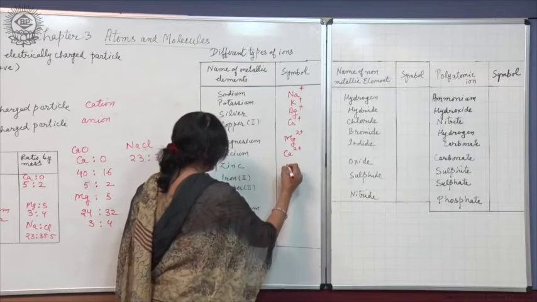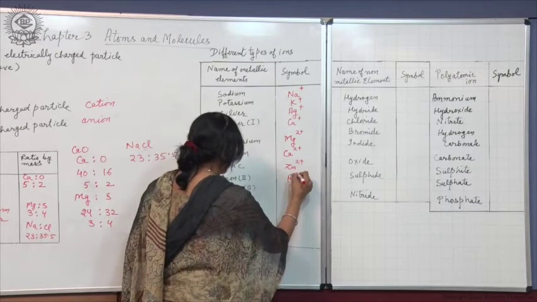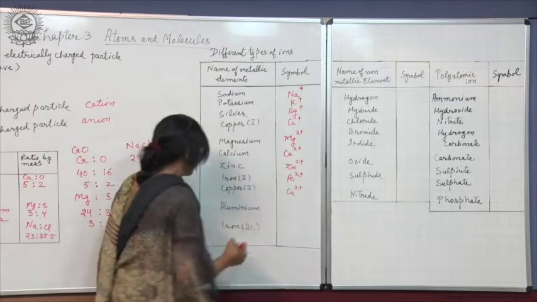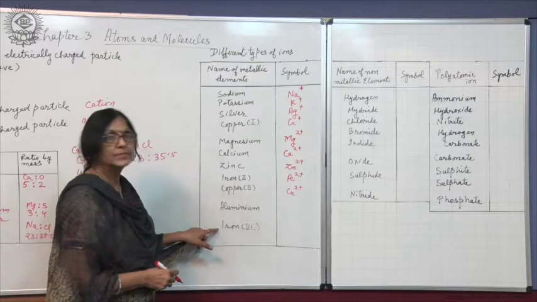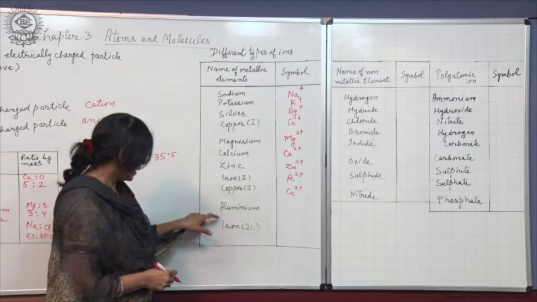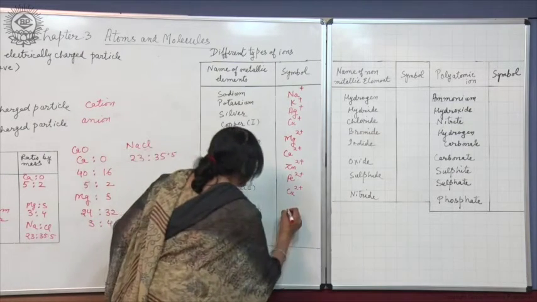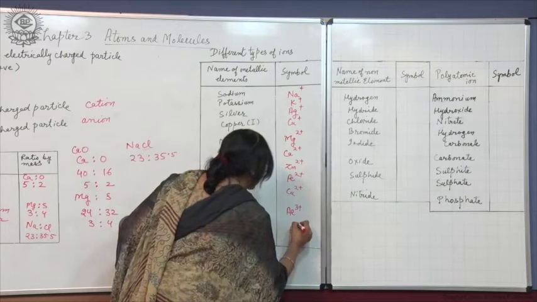2 plus, 2 plus, and similarly 2 plus. Now, see this aluminium and iron. Here aluminium and iron form the ions with 3 plus charge. So, aluminium 3 plus and iron 3 plus.